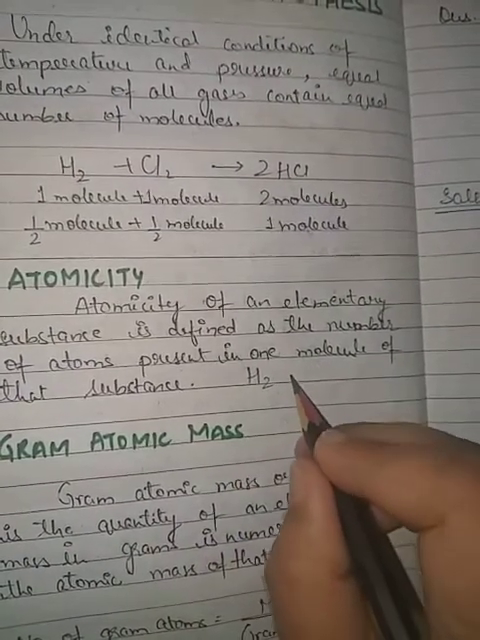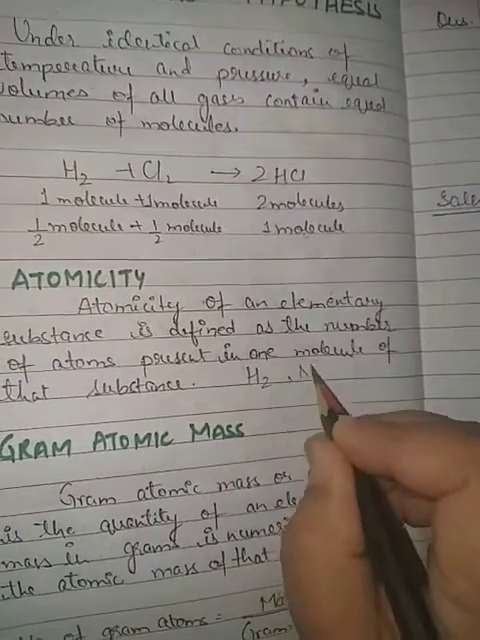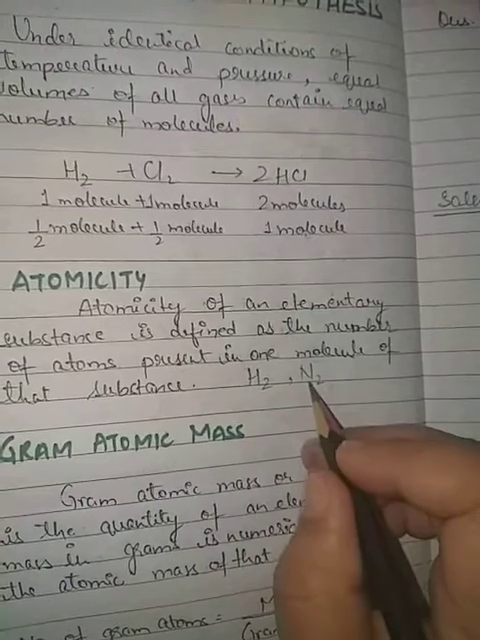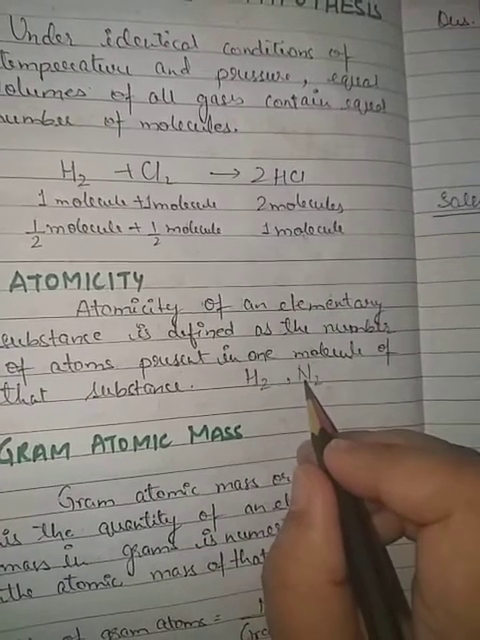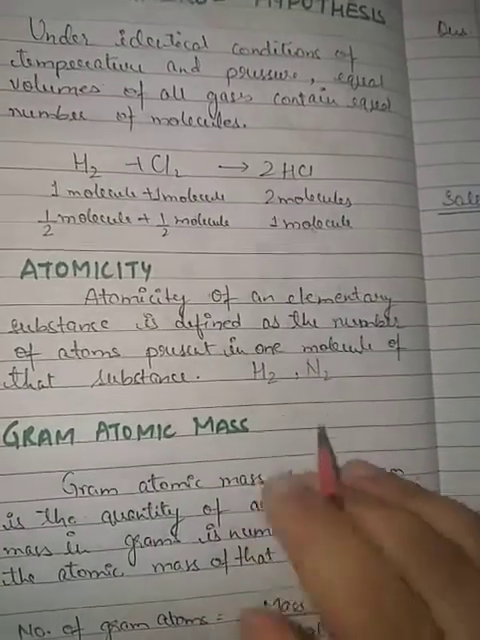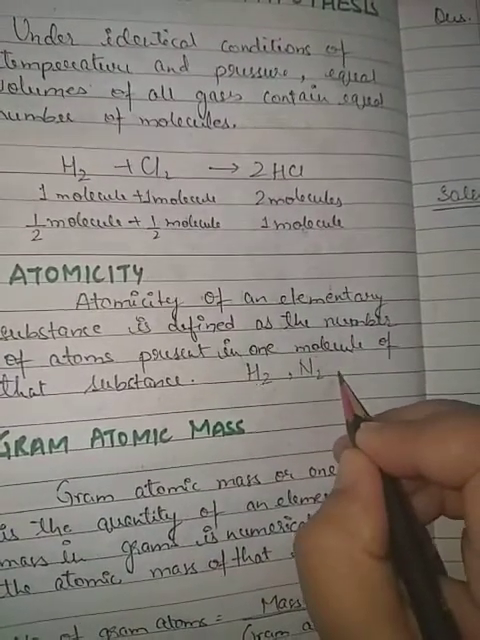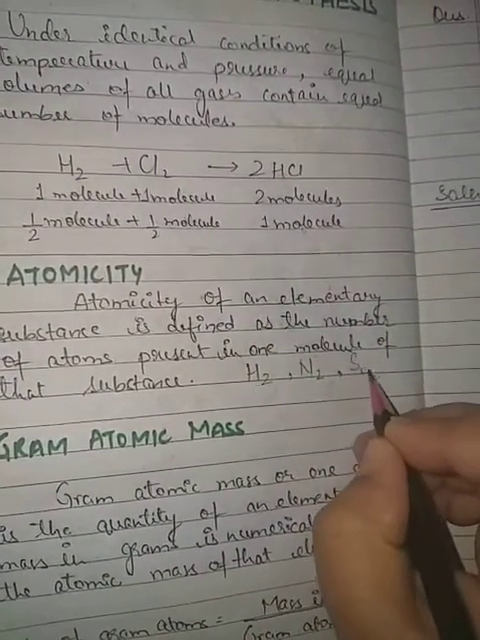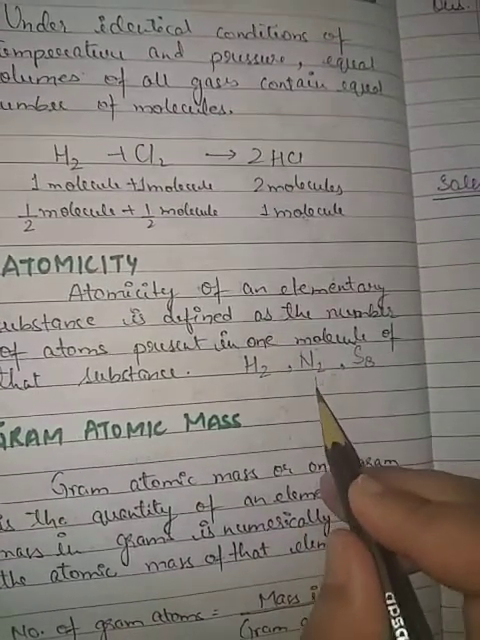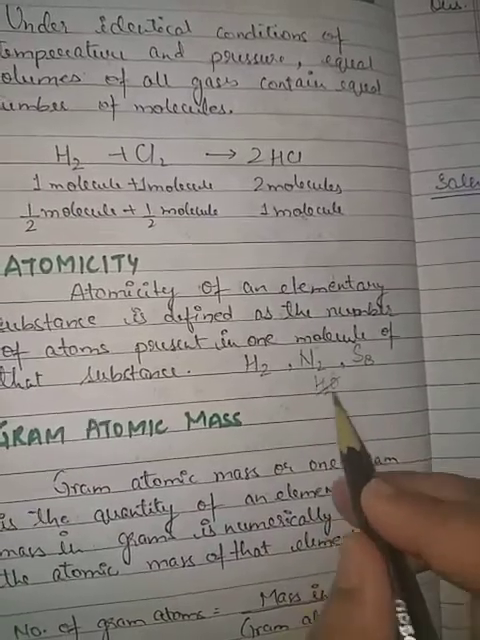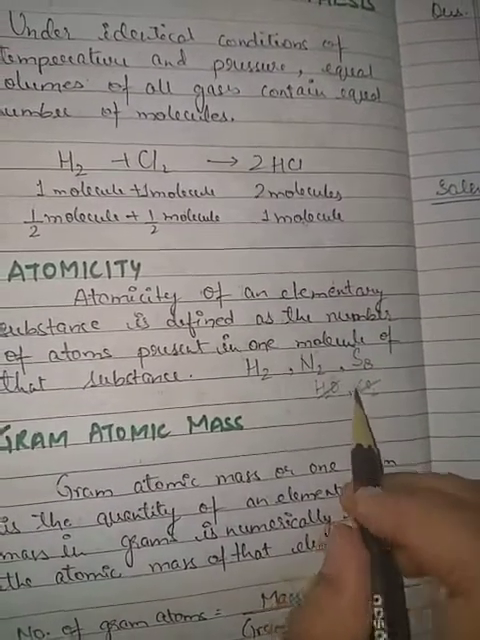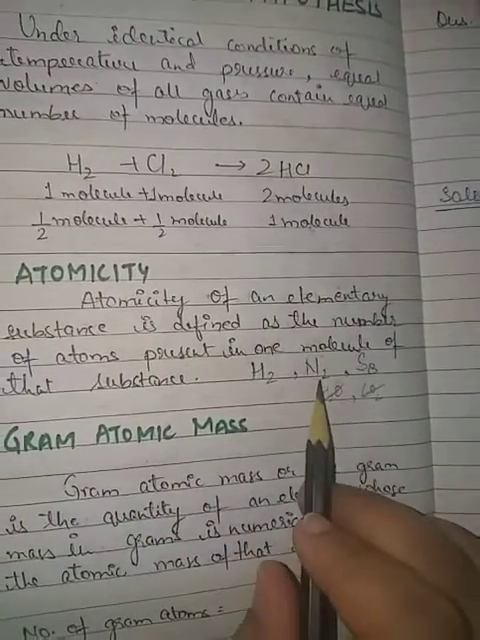Similarly, in nitrogen, two atoms of nitrogen combine to form a nitrogen molecule, and the atomicity of nitrogen is 2. Similarly, the sulfur molecule is S8, atomicity 8. We will not talk about water or CO2, because these are molecules of a compound. Here we'll talk about the elementary molecules only.